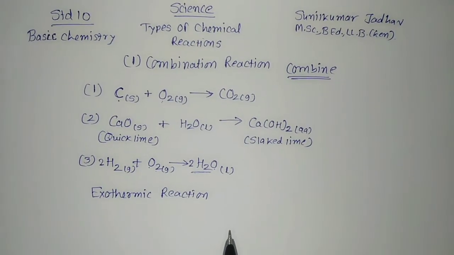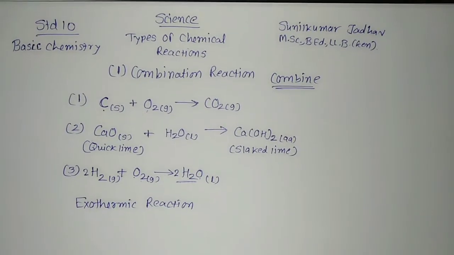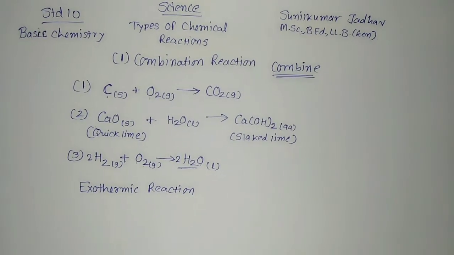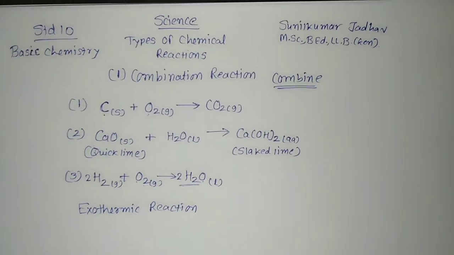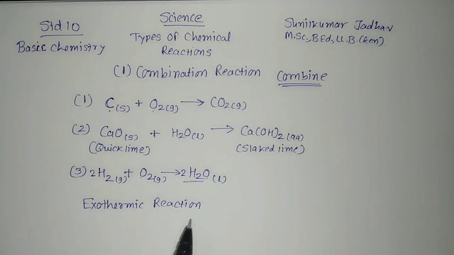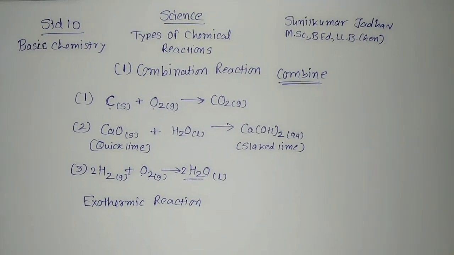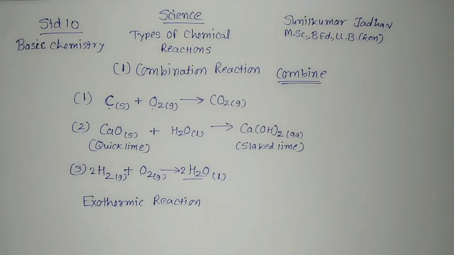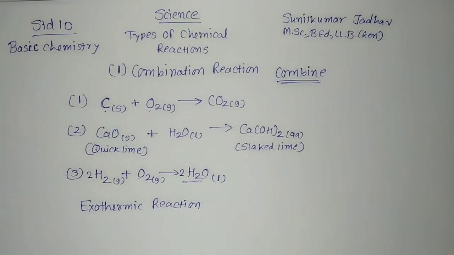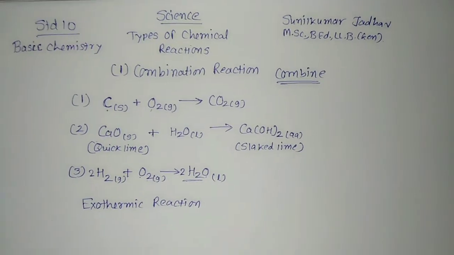I hope you understand the definition. When in a reaction the heat is liberated or heat is generated, such a reaction is called exothermic. Exo means liberate. Exhaust fan, we know it, liberate or coming out. So it is an exothermic reaction. Opposite to it, we call endothermic reaction. What does it mean? When the reaction occurs and heat is absorbed during the chemical reaction, such a reaction is called endothermic, which is opposite to this exothermic reaction.